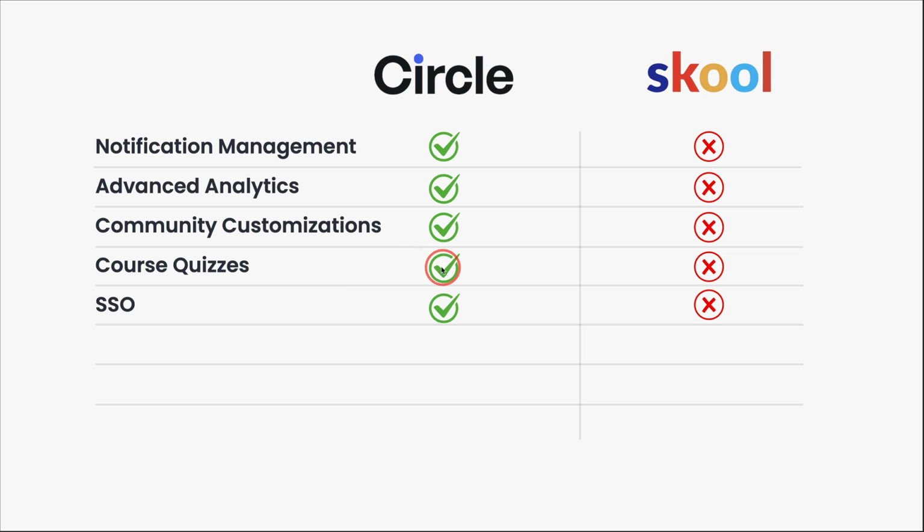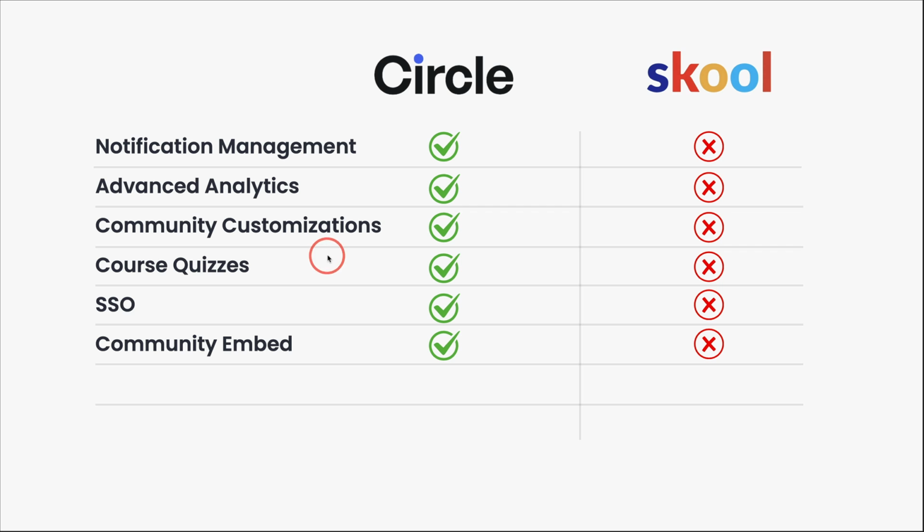SSO, single sign-on, meaning if you are signed in to WordPress or another platform and you want to integrate Circle without having somebody sign in separately to Circle, that's available. You can't do it with Skool. Somebody's going to need to sign in separately with a Skool account to make that work. Whereas Circle, man, wild, so cool.